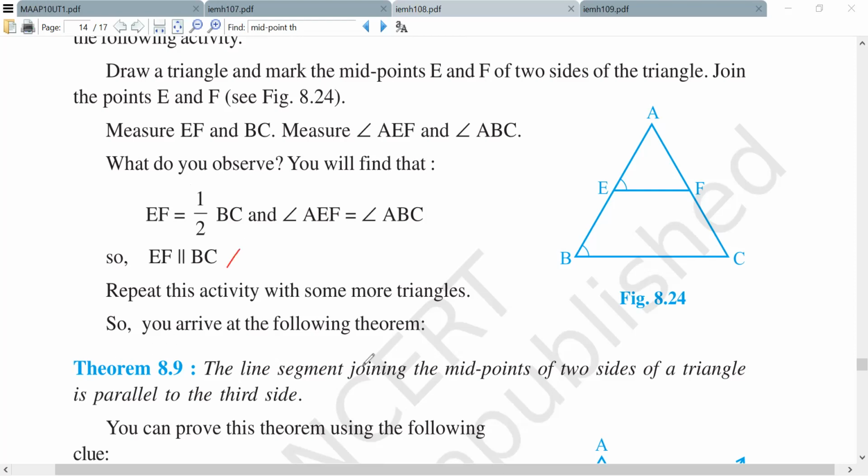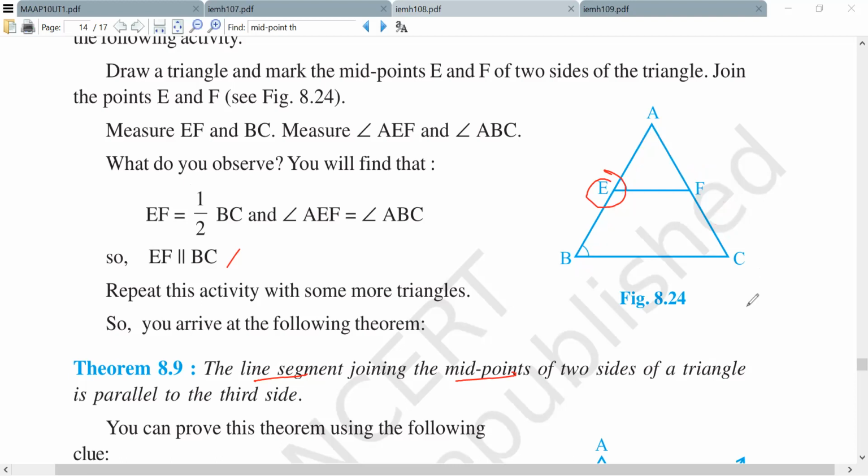I'm going to Asghar and MG. Can you see the new screen now? Okay, are you seeing this? The textbook on the screen. Okay, so here we have this theorem. The line segment joining the midpoints, this is given to you, which means you know that E and F are midpoints of AB and AC.